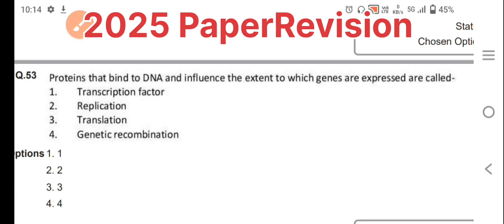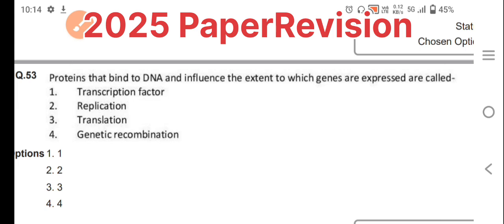We know that DNA is very important in the expression of genes. Within the DNA there are proteins which bind and affect gene expression, because genes are the basic factors that decide a human being, the core of identification. So which one is the right answer?